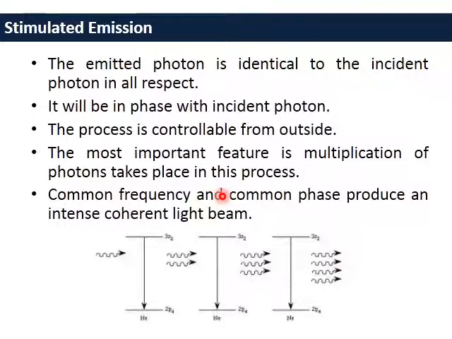The common frequency and common phase produce an intense coherent light beam, because all these photons that I have are all in phase and they are coherent. That's why we get a very intense light beam.